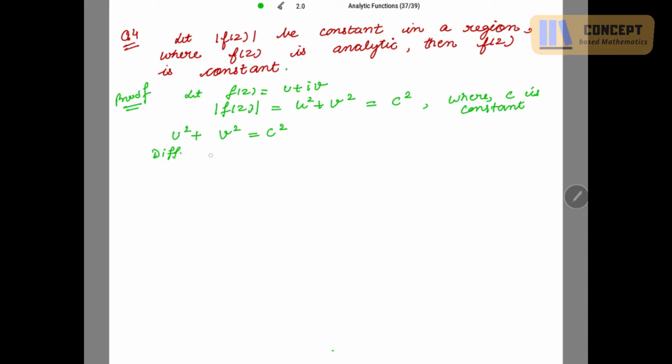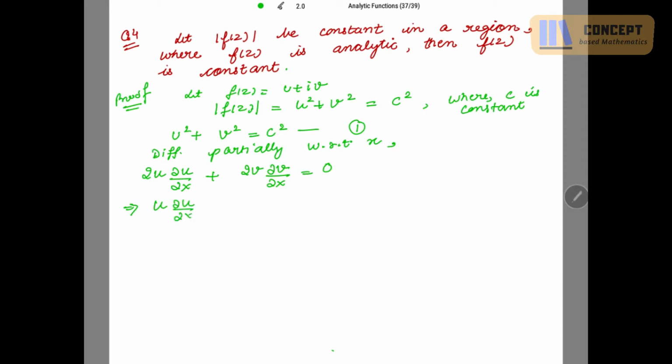Differentiating partially with respect to x first, take this equation as 1. I am differentiating this with respect to x first. So I will get 2u ∂u/∂x + 2v ∂v/∂x = 0, which implies, cancelling this 2, you get u ∂u/∂x + v ∂v/∂x = 0.